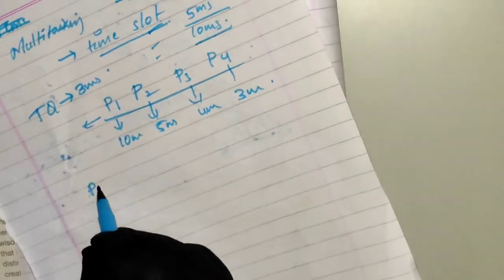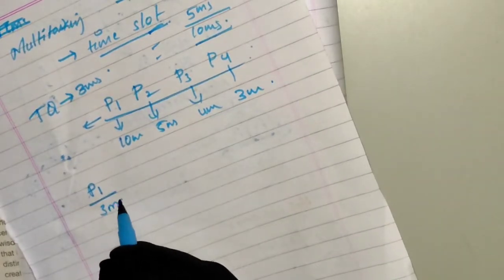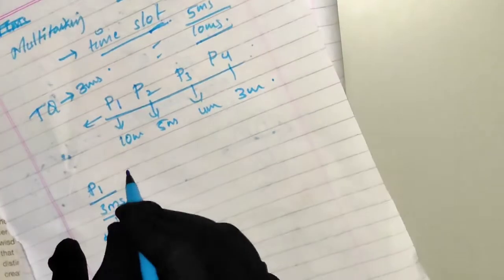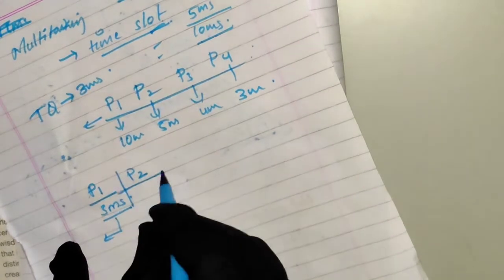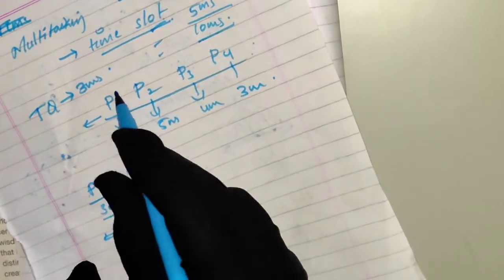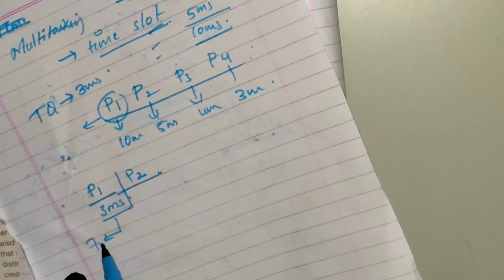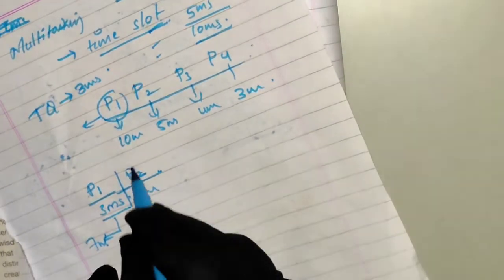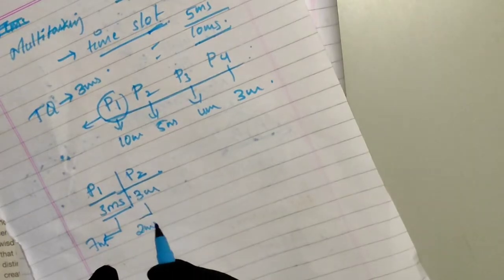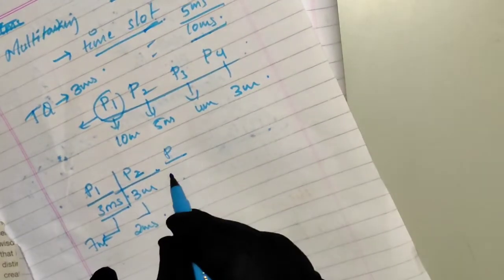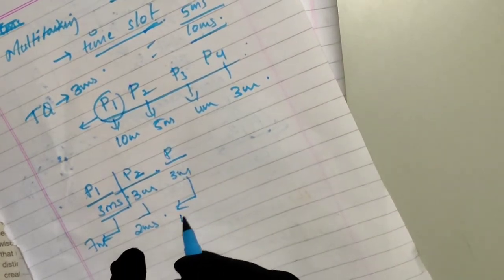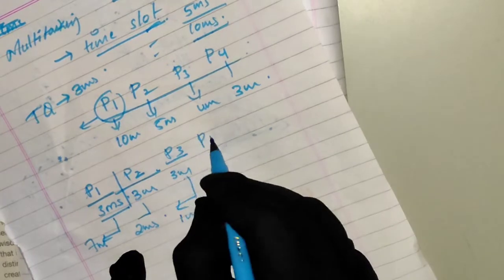P1 will execute for 3 milliseconds. Then after 3 milliseconds, this process will be preempted and P2 will enter into execution. What is the remaining time for P1? That is 7 milliseconds. P2 will execute for 3 milliseconds and the remaining time for P2 is 2 milliseconds. P3 will execute for 3 milliseconds, then the remaining time is 1 millisecond, and P4 will complete its task.